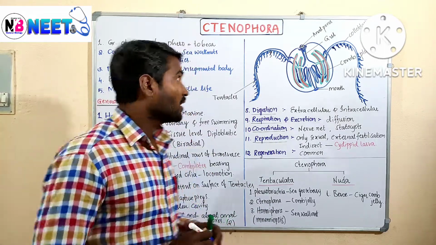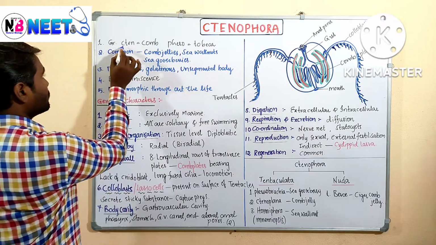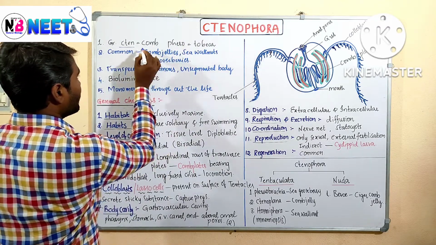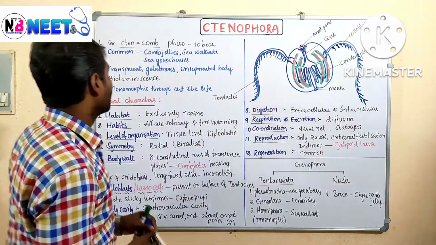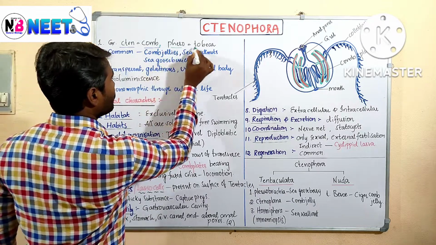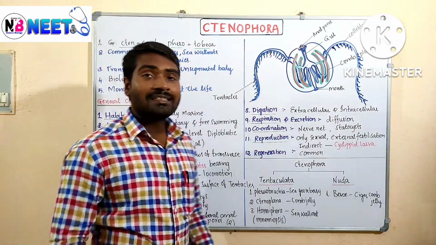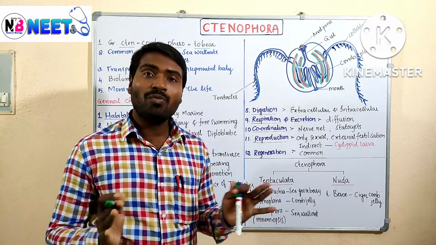Right, let's talk about the phylum Ctenophora. The first word, the word derived from a Greek language. Which language? Greek language. In Greek, cteno means comb, and phero means to bear. Means they have comb-like plates called comb plates.